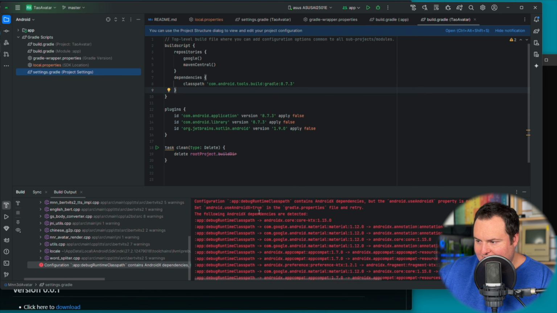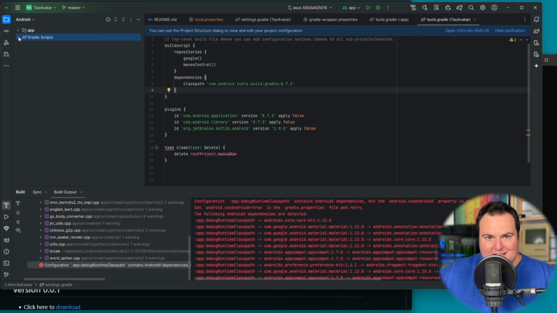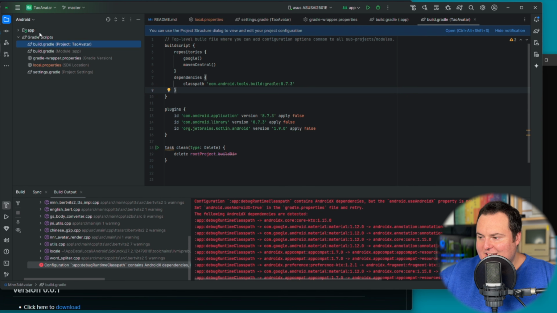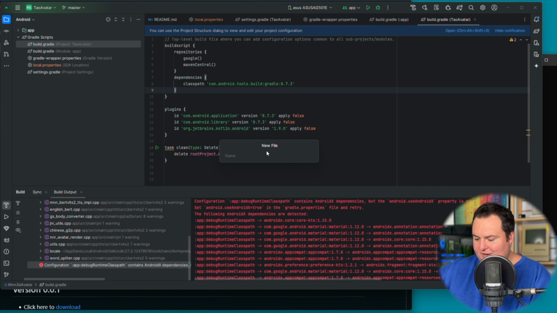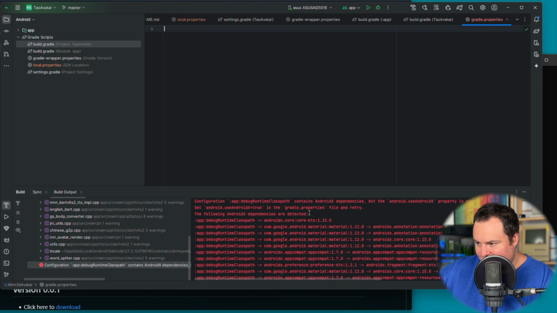Okay, so we did get this. Now, if you get this error right here where we need to set android.useAndroidX equals true in the gradle.properties file, the way that I went about fixing this, and I don't know that this is entirely correct, but it did get it working, so I was satisfied with it. Basically, I just went into the Gradle scripts section in the file explorer for this project, and I saw that there was no gradle.properties file, so I just went into the file menu, new, and then file, and I just named it gradle.properties like that, and pressed enter. I'm not going to add it to Git, as we don't really need to. And then all I did is just copy paste this line right here into this new file and saved it.